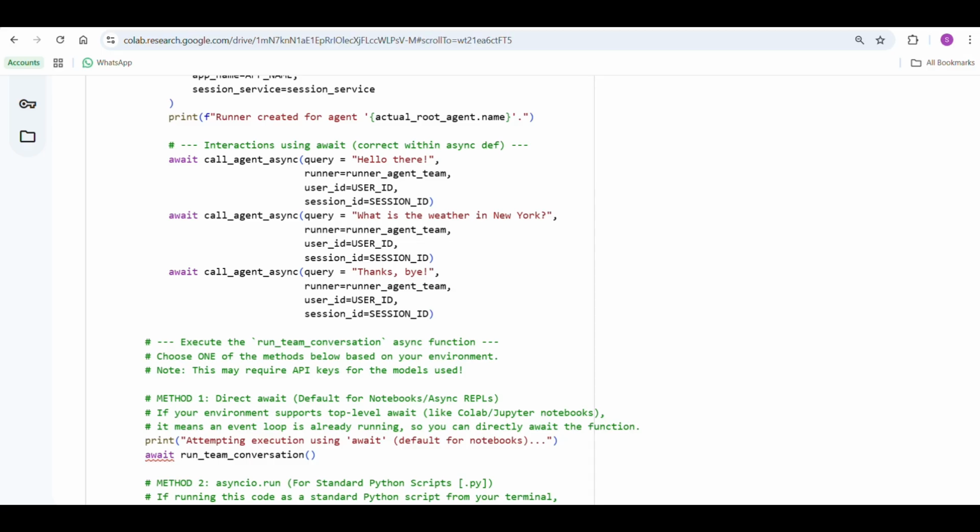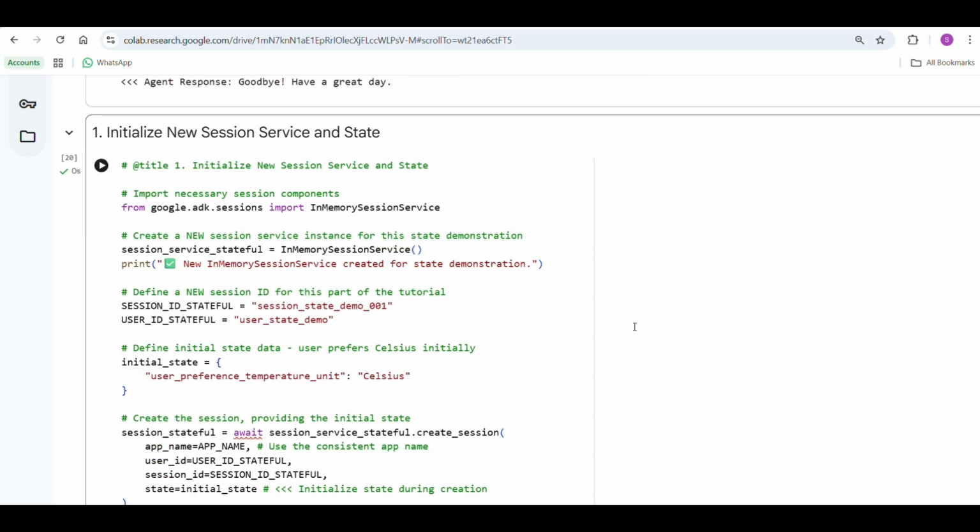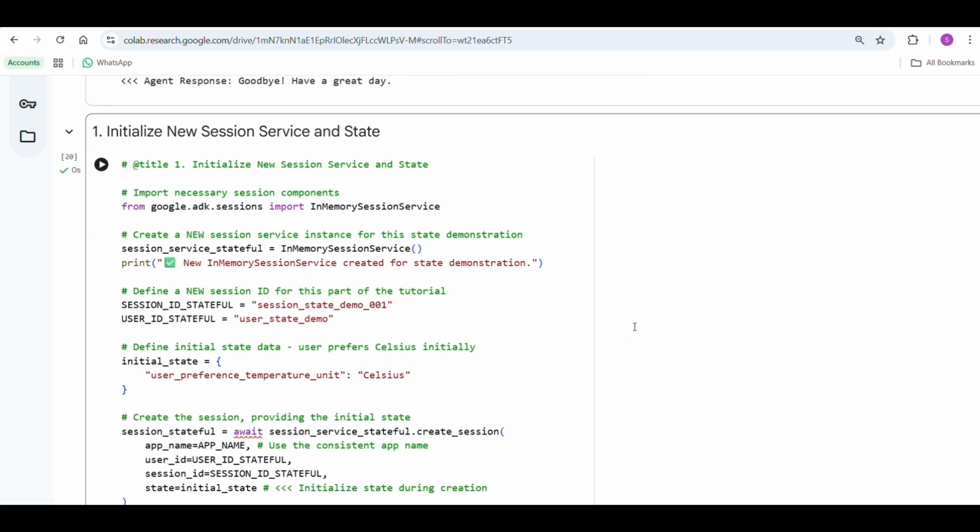So next up, in the upcoming coding, we are going to do the session state initialization, which means what? We are going to create a new session service, a new session with an initial state, and we are going to retrieve and verify the state. This is going to enable your agents to remember things across multiple turns, just like a conversation where user preferences persist, right?